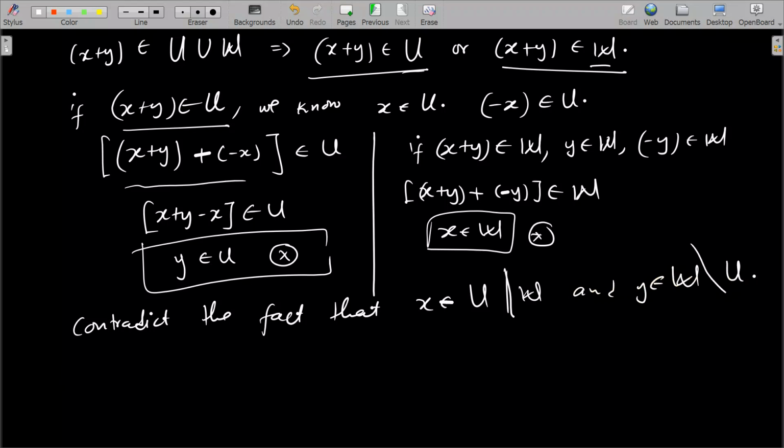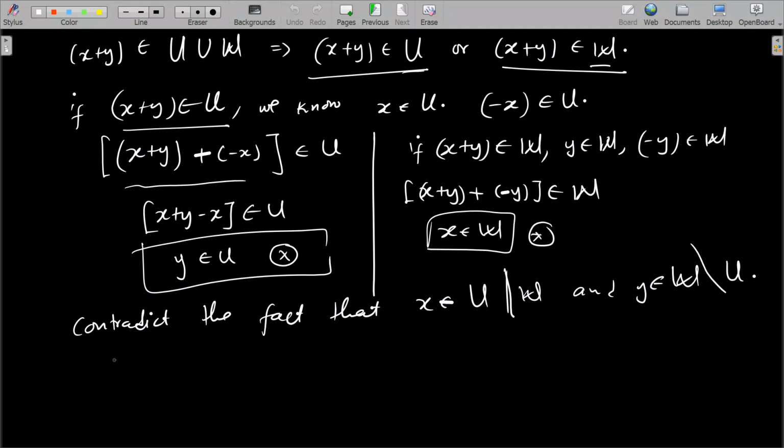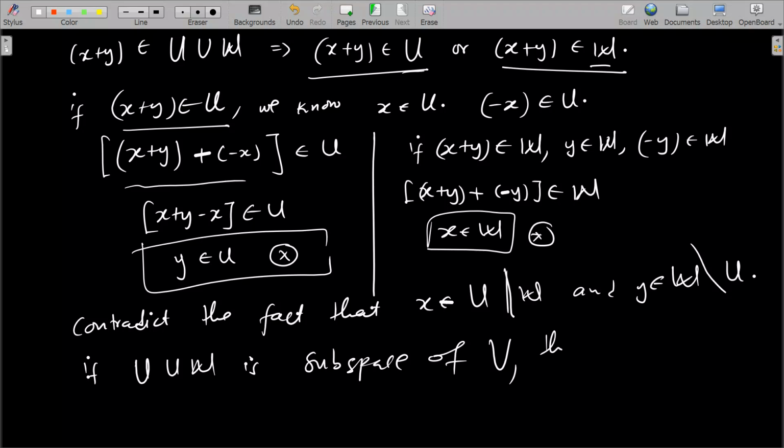So if U union W is a subspace of V, the only way this will be possible is that we must have either U being a subset of W or W being a subset of U.